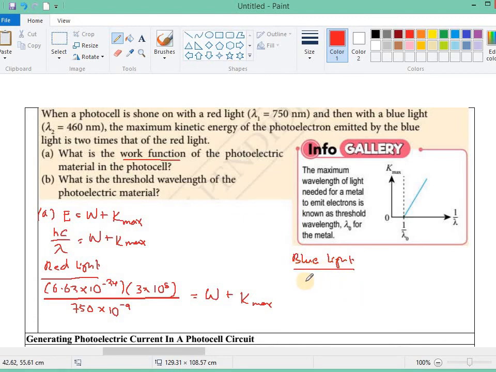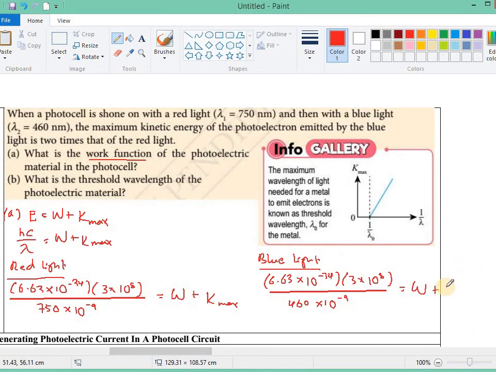For the blue light, same thing also: 6.63 times 10 power by negative 34, 3 times 10 power by 8, and the wavelength is 460 times 10 power by negative 9. But this time, the work function is the same, W, but now the maximum kinetic energy is 2 times K max. That means double of this one.